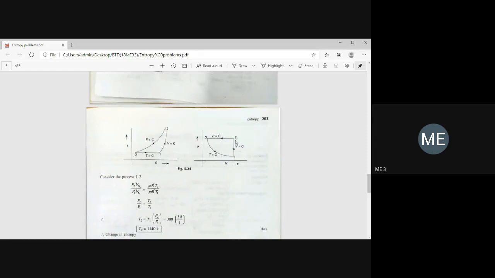Here it is given that there is constant pressure heat addition till the pressure reaches 3.8 bar. From the diagram it is clear that P2 and P3 are the same. P2 is 3.8 bar, which is nothing but P3, because it is a constant pressure process. T1 and T3 are the same because it is an isothermal process, and V1 and V2 are the same.